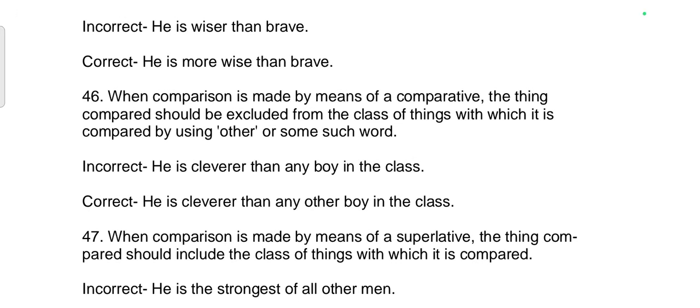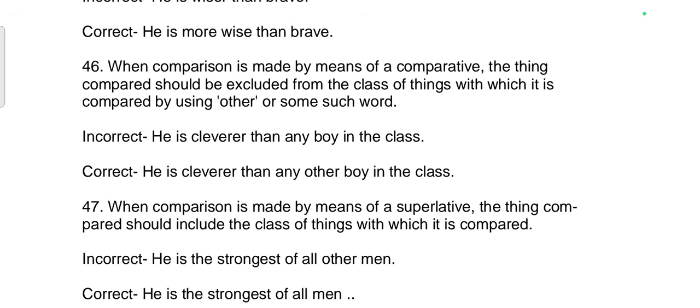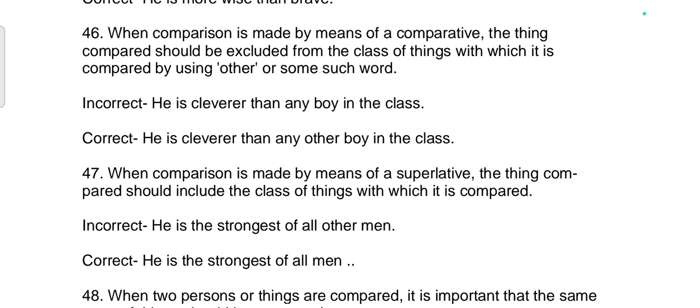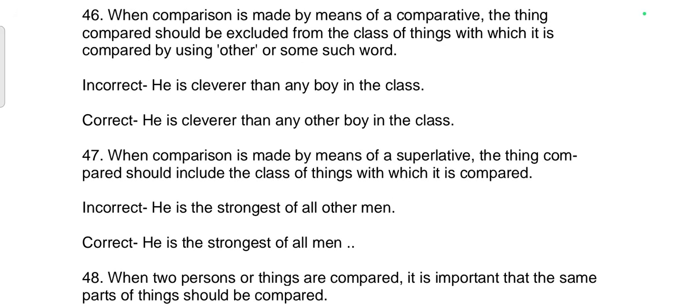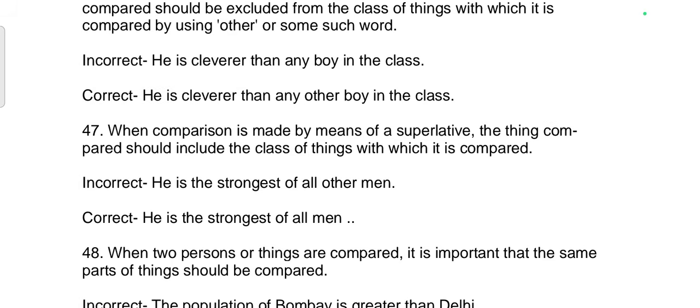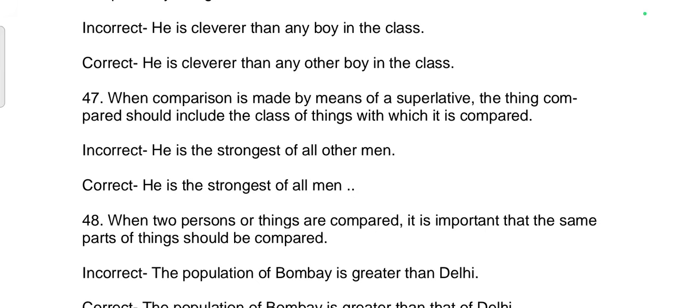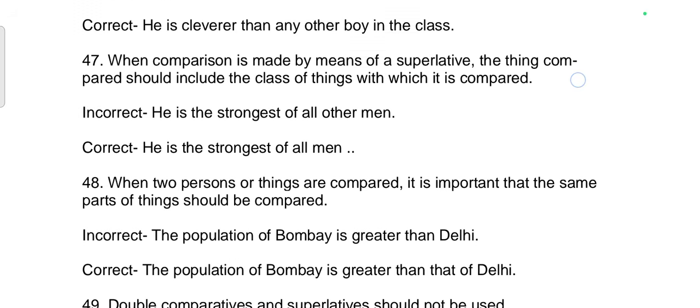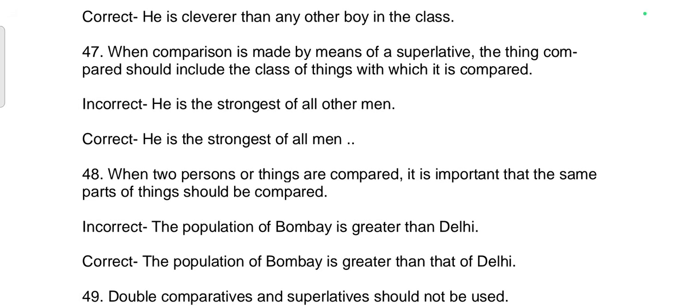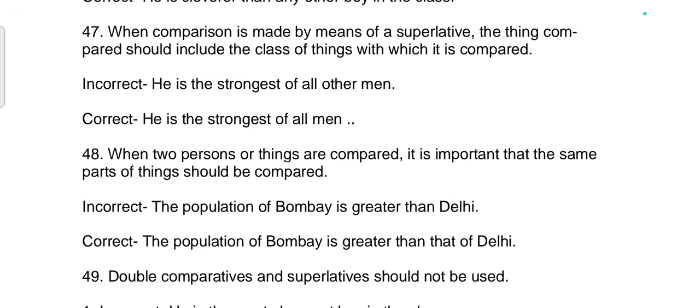46. When comparison is made by means of a comparative, the thing compared should be excluded from the class of things with which it is compared by using other or some such word. Incorrect sentence: He is cleverer than any boy in the class. Correct sentence: He is cleverer than any other boy in the class. 47. When comparison is made by means of a superlative, the thing compared should include the class of things with which it is compared. Incorrect sentence: He is the strongest of all other men. Correct sentence: He is the strongest of all men.